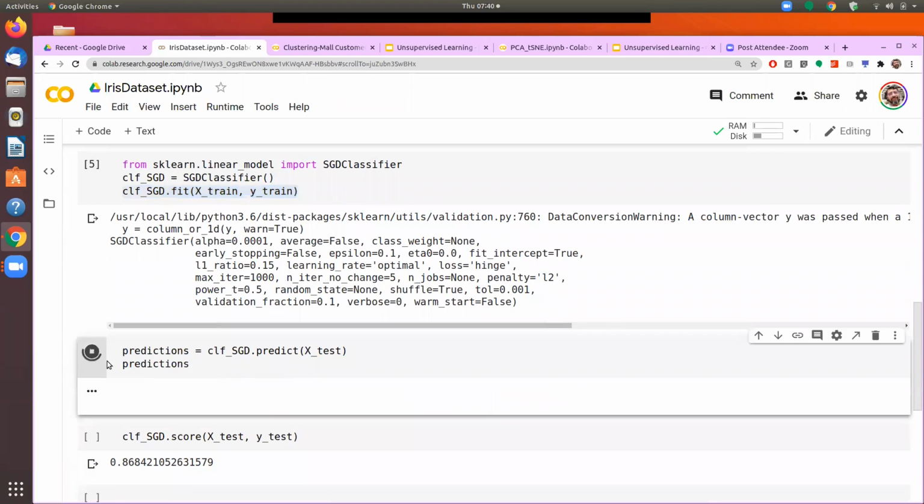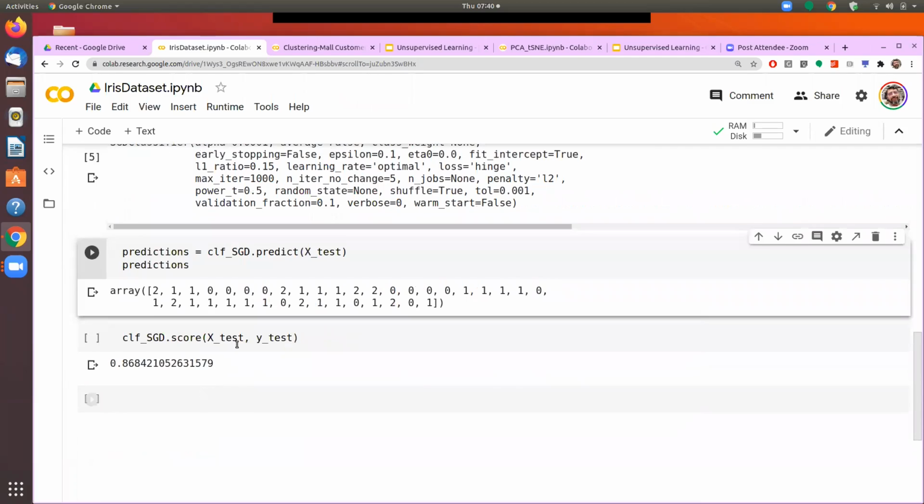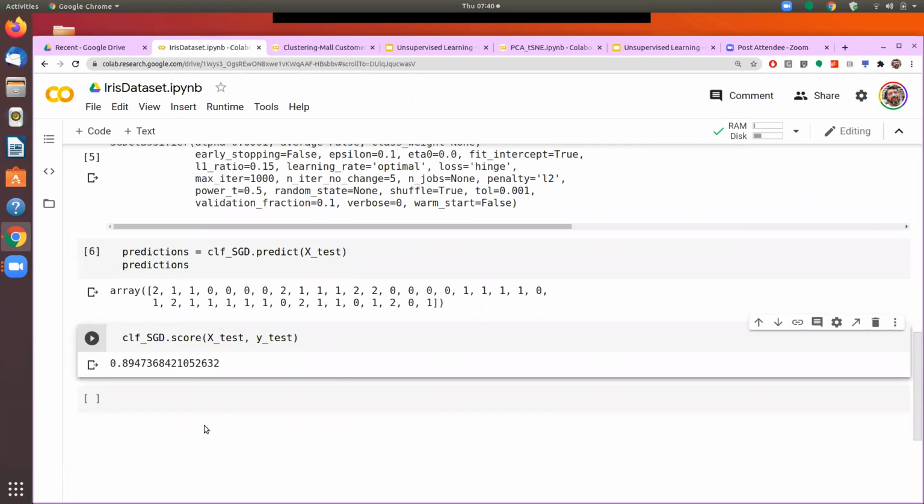So we asked the model to make the prediction on the test data, and here it is throwing these numbers. These are my predictions, and when we compare these predictions with the actual numbers, we get the accuracy score, and we see that our accuracy score is 89%, or out of 100 flowers data which will be given to us, I will be able to make the right classification 90% of the times with this model. And of course, if we use another model, my accuracy score can even go higher. Okay. So this was the classification.